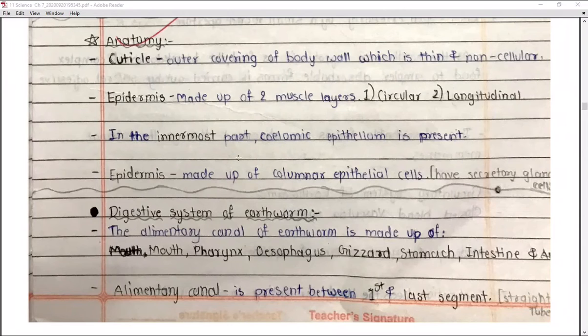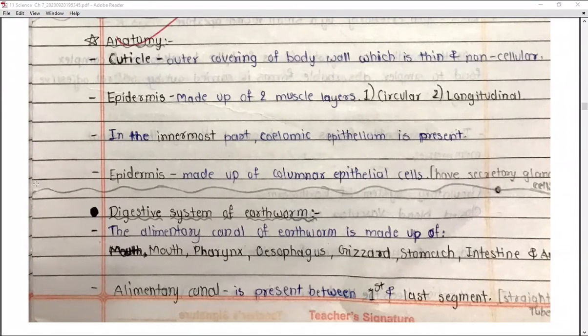Then in the innermost part, columnar epithelium is present, right? Columnar means it possesses columns, and around that there is the presence of epithelial cells. For this reason, it is known as columnar epithelium. The epidermis is made up of columnar epithelial cells which have secretory gland cells, as they are present in columns.